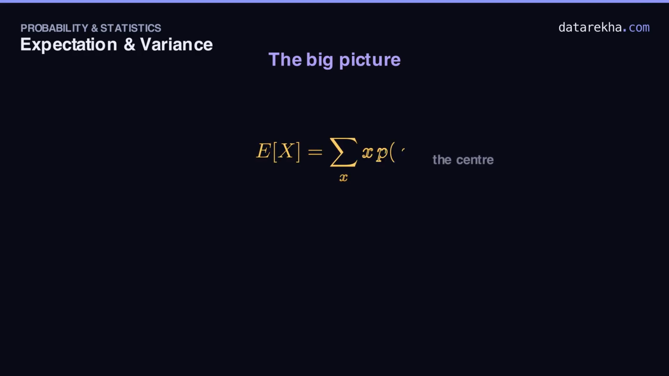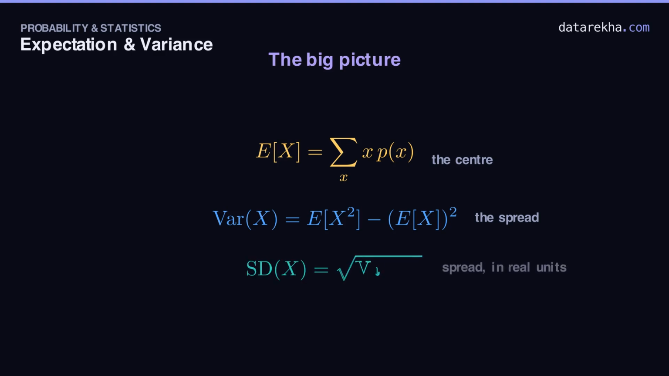Let's lock it all in. Expectation is the center. Every value times its probability, added up. The balance point of the distribution. Variance is the spread. In practice, use the shortcut: the expectation of X squared minus the square of the expectation.